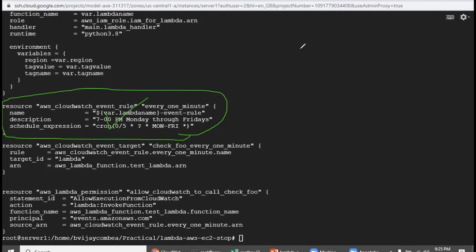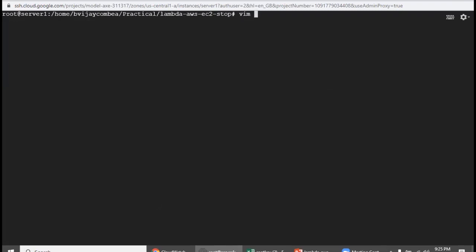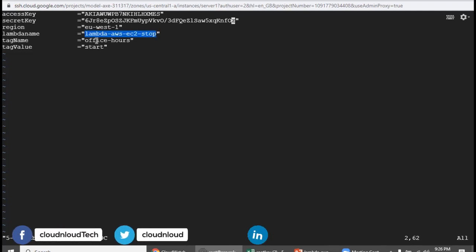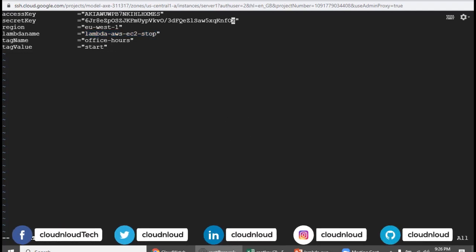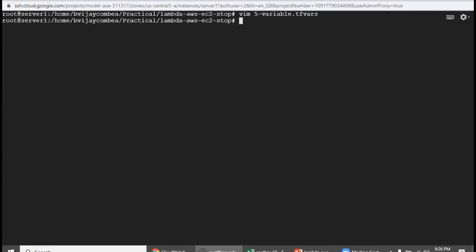There is another file, variables. Go to this file. I just gave my access key and secret access key ID; anyway, I'll revoke them after this session. You need to mention the region you want to apply this in, the Lambda function name you want, and the tag name. Since it's going to be a stop, better to change it from start to stop. Now it makes sense. I am saving it.